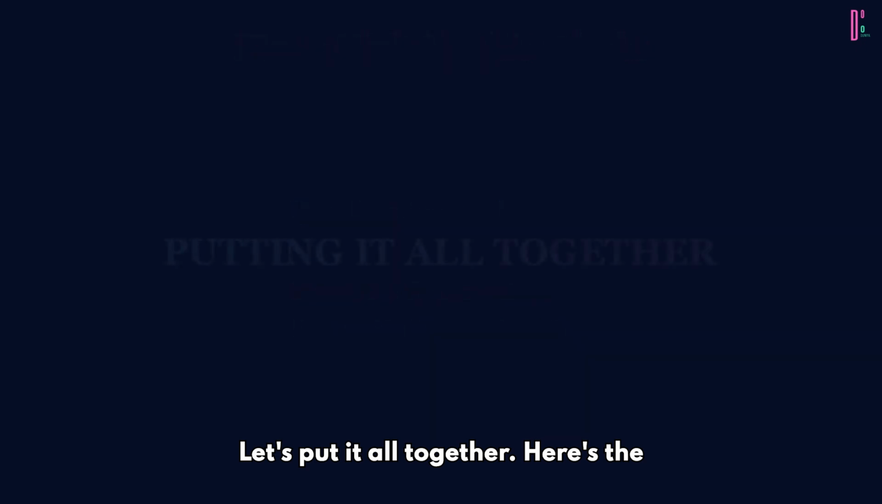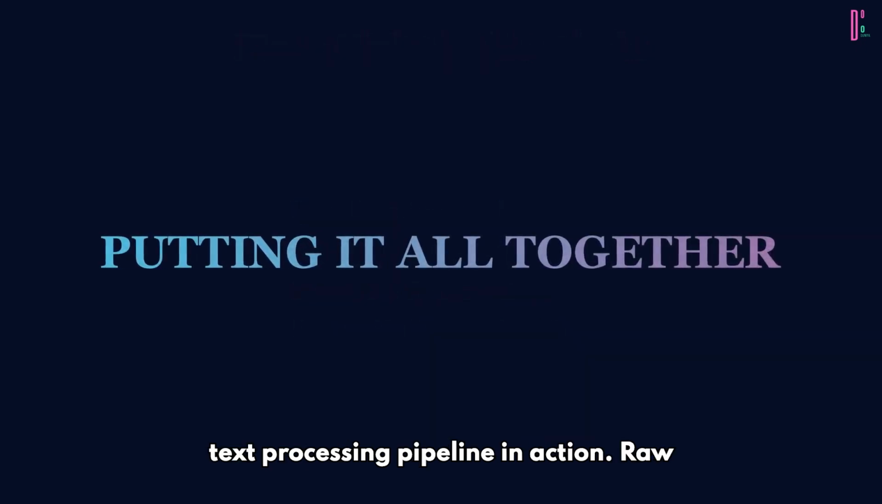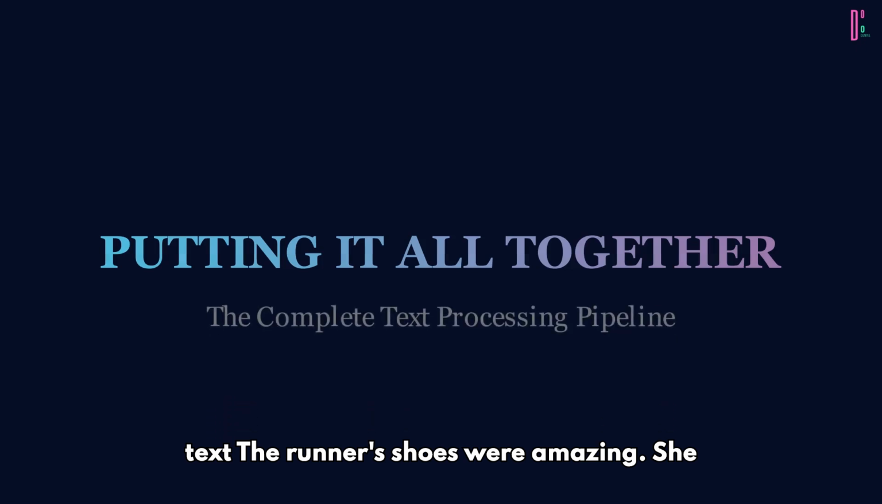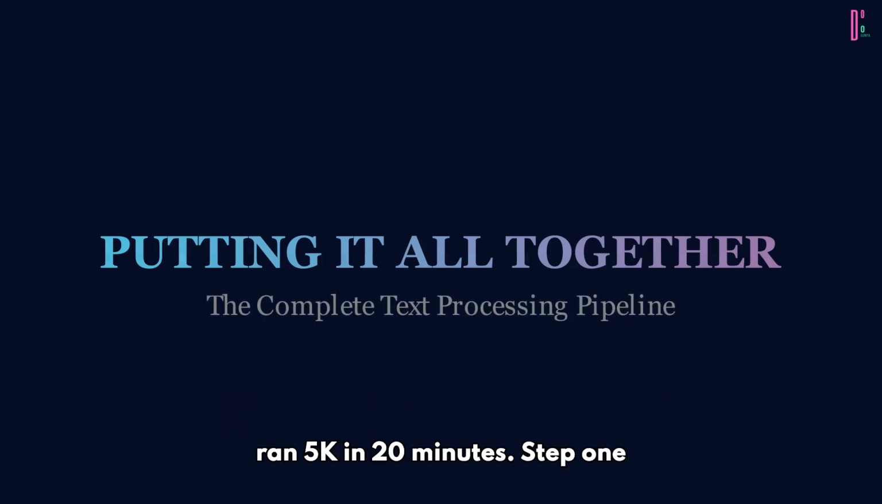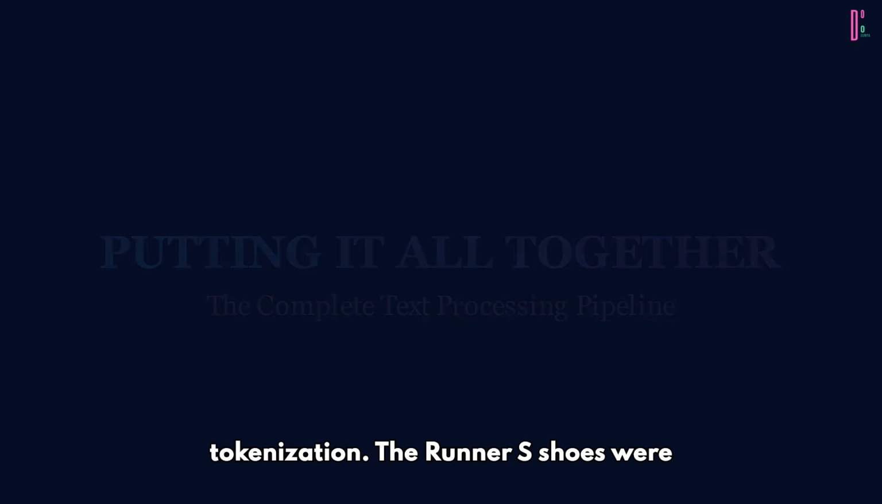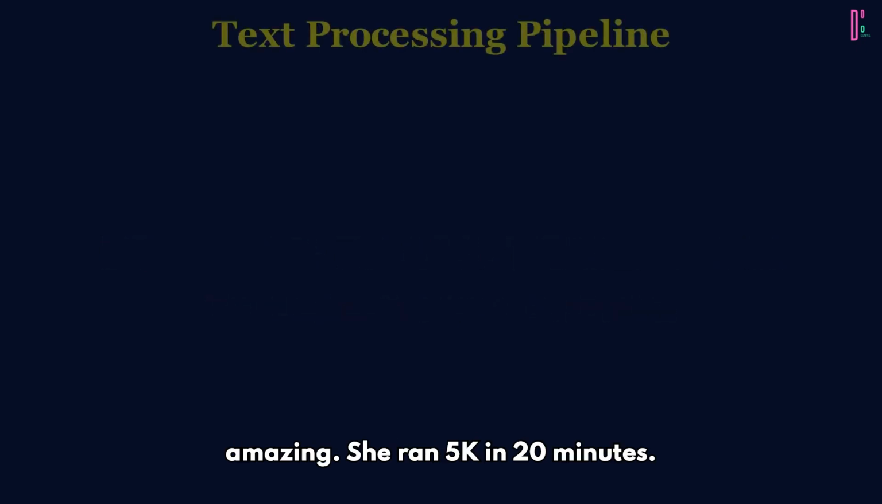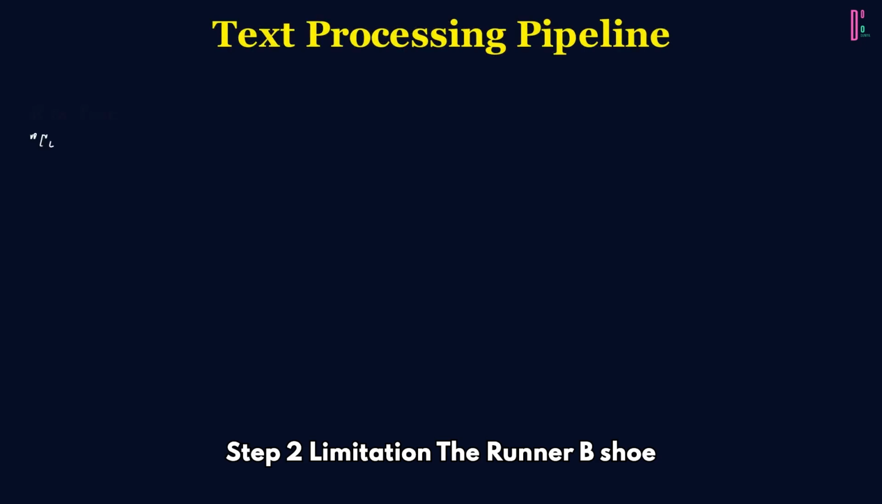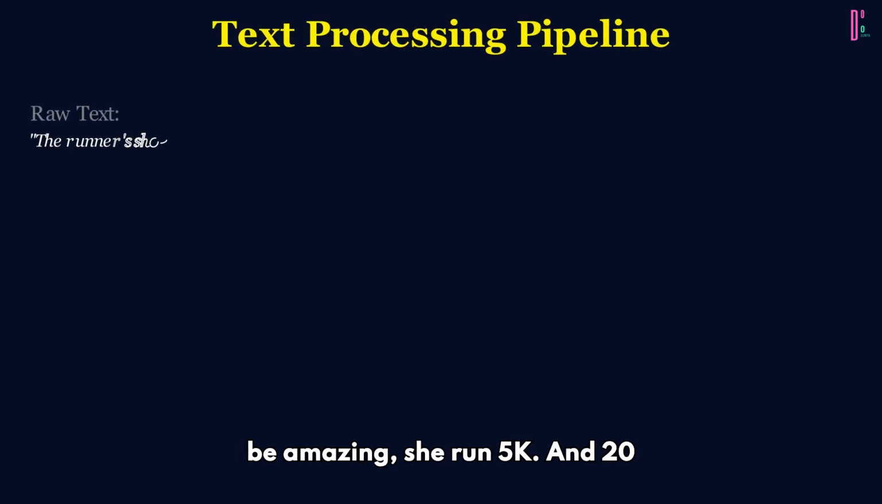Here's the text processing pipeline in action. Raw text: the runner's shoes were amazing. She ran 5K in 20 minutes. Step 1, tokenization: the, runner's, shoes, were, amazing. She, ran, 5K, in, 20, minutes. Step 2, lemmatization: the runner 's shoe be amazing. She run 5K in 20 minute.